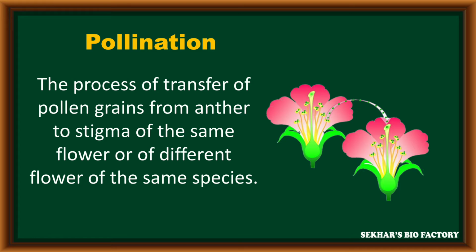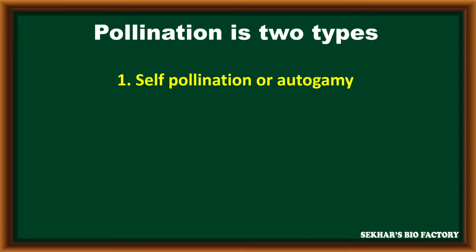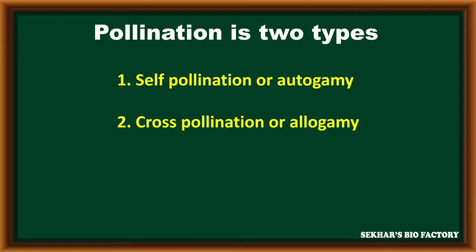Pollination is a process in which the pollen grains produced in the anther are transferred to the stigma of either the same flower or another flower. It should belong to the same species. Based on its mechanism, pollination is basically of two types. The first type is self-pollination or autogamy. The second type is cross-pollination or allogamy. Cross-pollination or allogamy is again of two types: geitonogamy and xenogamy.